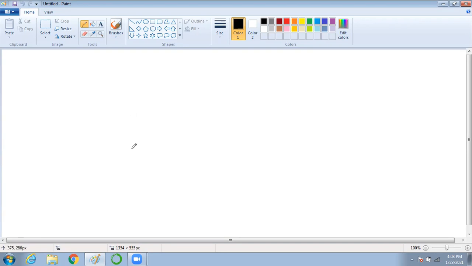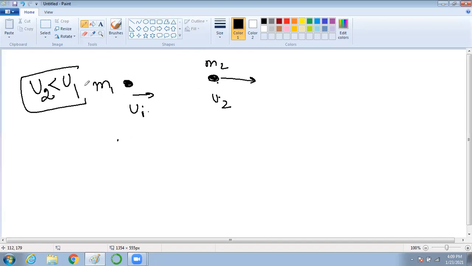Okay, so now we will try to find out. I was trying to explain that the two bodies are there initially, this is the m1 mass, this is the m2 mass. The velocity of this one is u1 and this one is u2. So the initial velocity of m1 is u1, initial velocity of m2 is u2. Collision will only happen when u2 is less than u1. If this goes at a slower speed than this, after some time this will go and hit this, and after hitting, during collision, both the masses will have different velocity.